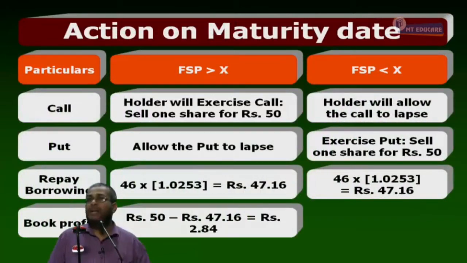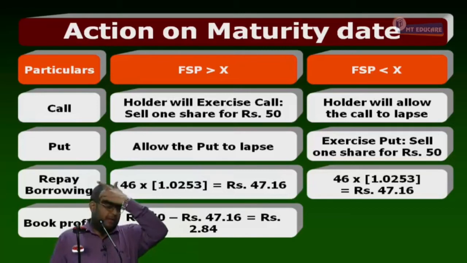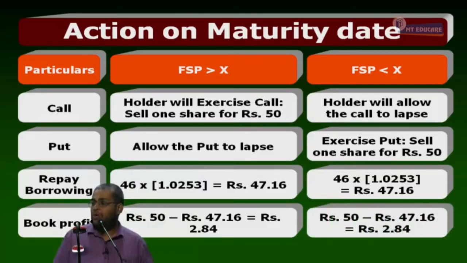Arbitrage profit, like in the book itself, is equal to 2.84. Don't ask me the strategy and all, you should find out. What is the arbitrage profit? 2.84. Something similar to what has been done now.